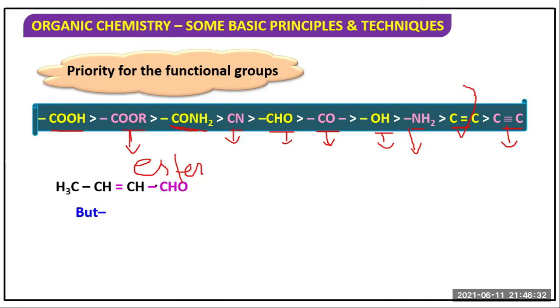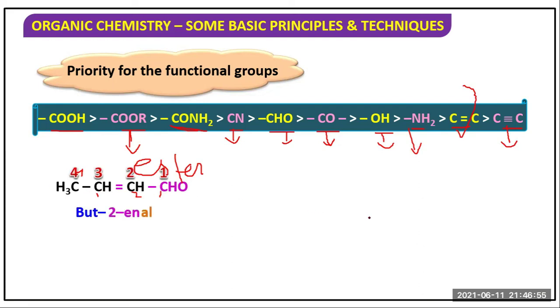Now this is aldehyde, so this carbon must be carbon 1, this is carbon 2, this is 3 and this is carbon 4. Clear? So carbon number 1, this is the priority. According to priority, CHO will be first, so this is the first carbon, then second, third, and fourth.